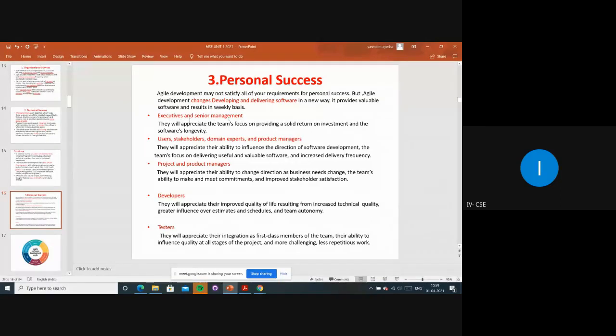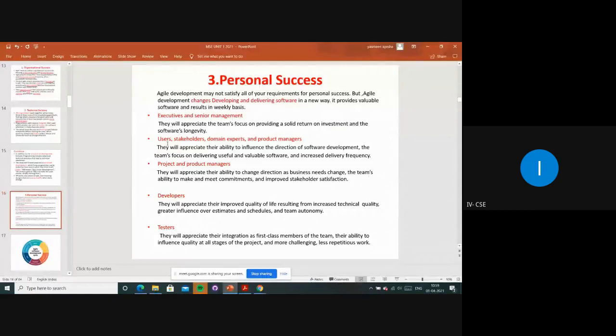How is success for them? They will appreciate the team's focus on providing a solid return on investment and software's longevity. Whatever product they have developed, if they develop it perfectly, definitely they will appreciate them, and they will invest a large amount on them, right? If that product or software works for a long time.